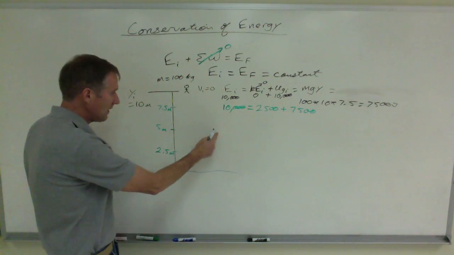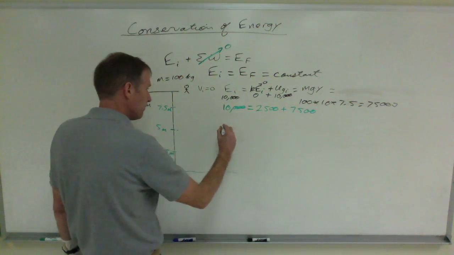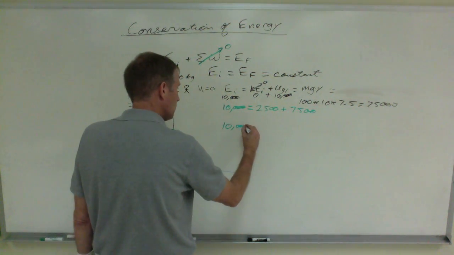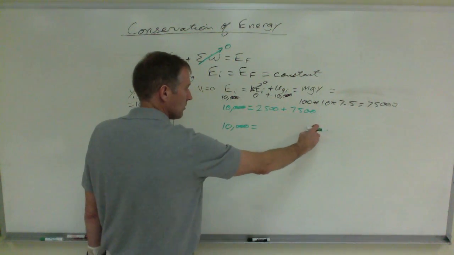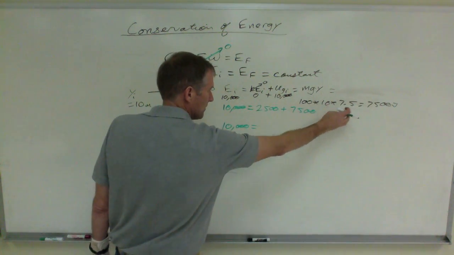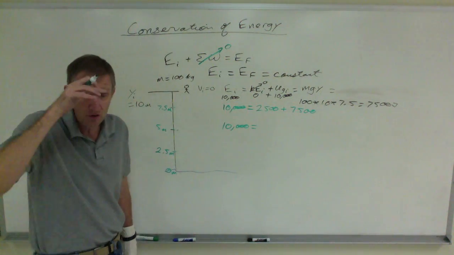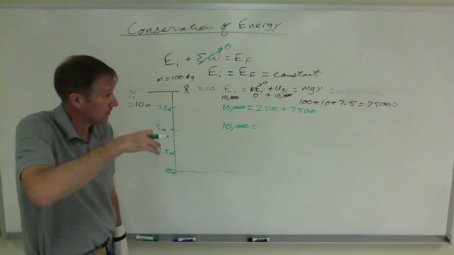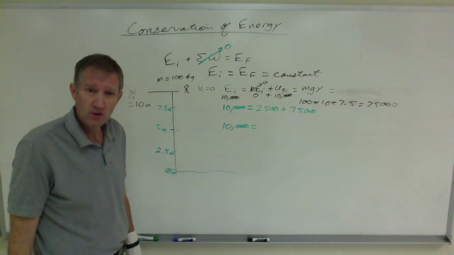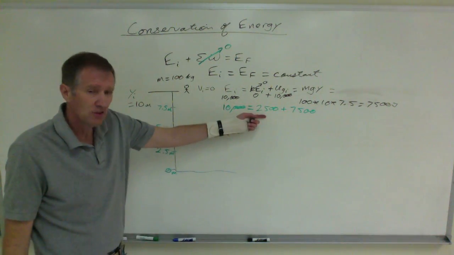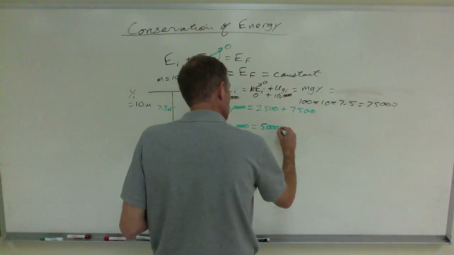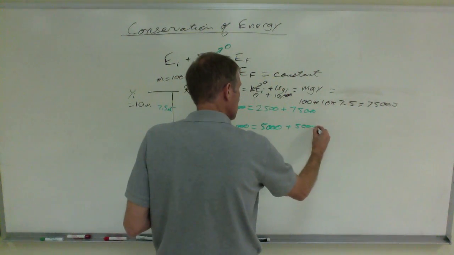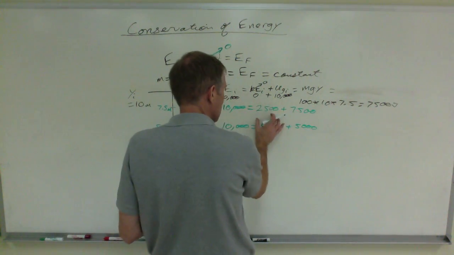When he's halfway down, at that point right here, he still has 10,000 joules of energy total. But he's halfway down, so now that's 100 times 10 times 5, which is 5,000 joules of potential energy. Where did the rest of the energy go? It went into the energy of his speed, his kinetic energy. So now he's gaining kinetic energy and losing potential energy, right? This is potential, that's kinetic.